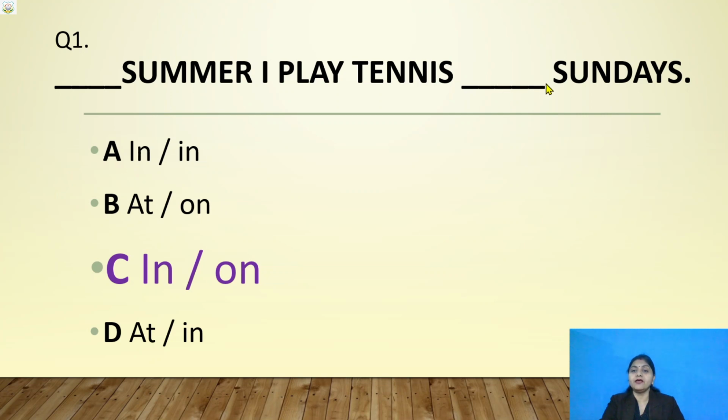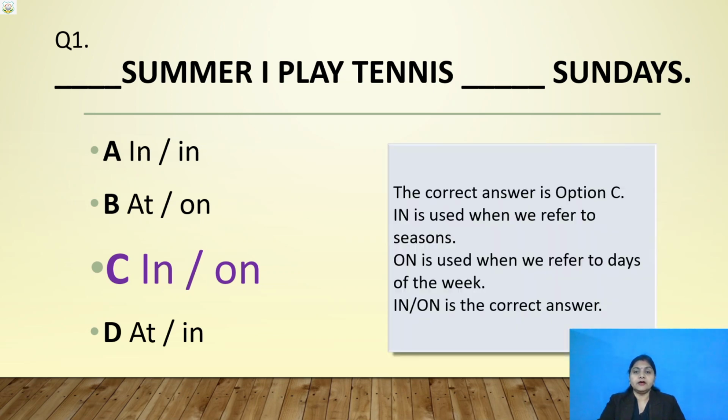So for day, what will you use? On. Okay, for summer, winter, any weather, for any season, you are using in. Correct? Now let's see. Here the correct answer is option C. In is used when we refer to seasons. On is used when we refer to days of the week. So in, on is the correct answer.